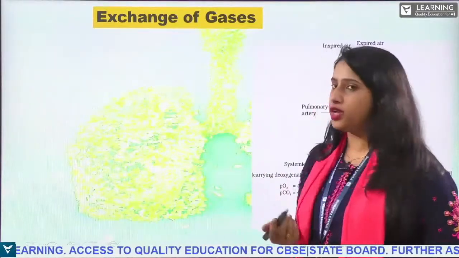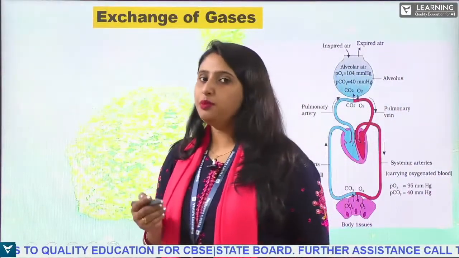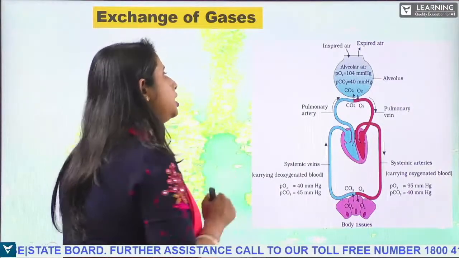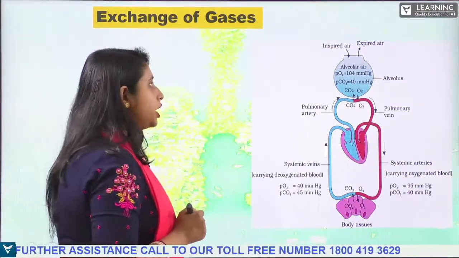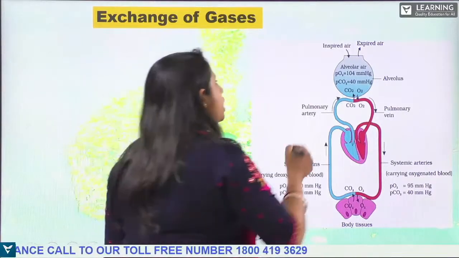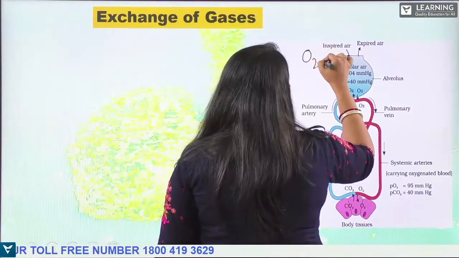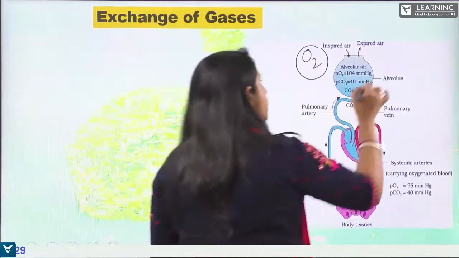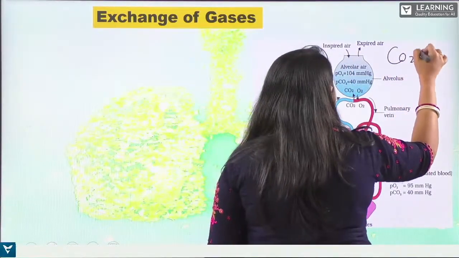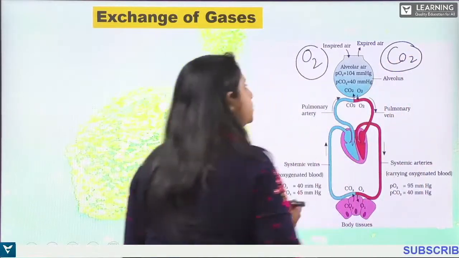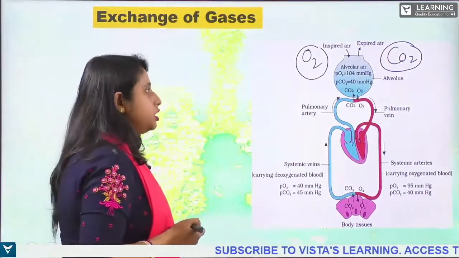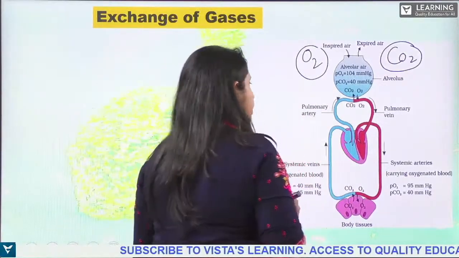Now, exchange of gases. What happens in the process of exchange of gases? As you can see in this diagram, that is inspired air, that means oxygen rich air. And expired air means carbon dioxide rich air, which is being released outside from our lungs. So this is the alveoli.